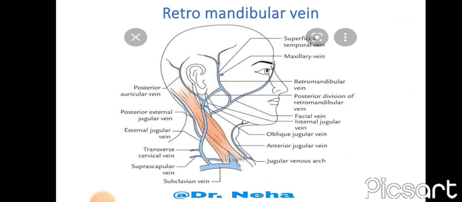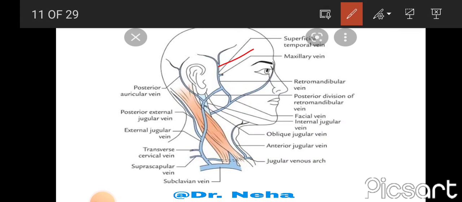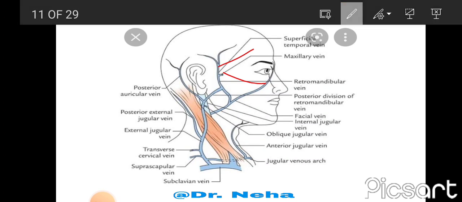Now the retromandibular vein. In the diagram we can see the retromandibular vein lying anterior to the auricle, and the formation of retromandibular vein is by fusion of two veins. One is superficial temporal, other is the maxillary vein.